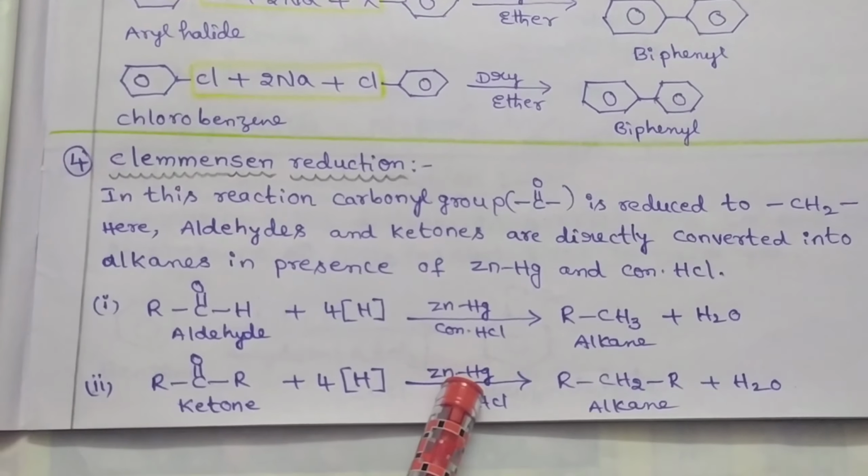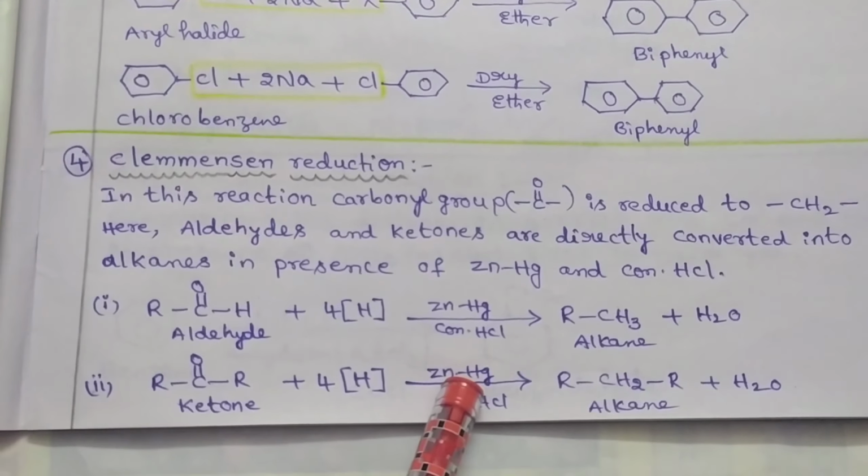alkane as a final product. Similarly, a ketone is reacted with hydrazine to form ketone hydrazone. It is an intermediate compound. This is further reacted with potassium hydroxide and ethylene glycol to form alkane as a final product.